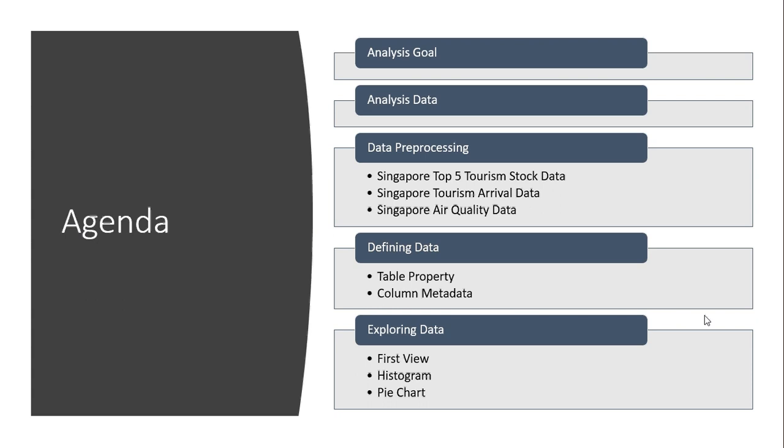Then I'll go into defining the data, where I will go into the table properties and how to set the column metadata in SAS Enterprise Miner. Then I'll go into exploring the data in SAS Enterprise Miner, where we'll look at the first view of the data that we have, the histogram, then the pie chart.